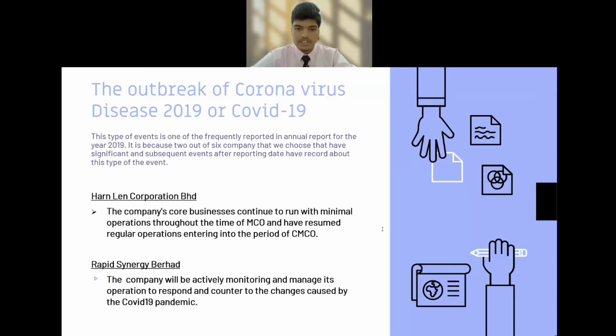Whereas for Rapid Synergy Bhd, they also treated the event as a non-adjusting event. Hence, the group has just disclosed this event in the notes to the financial statements. Instead, the company will be actively monitoring and managing its operation to respond to and counter the changes caused by the COVID-19 pandemic.